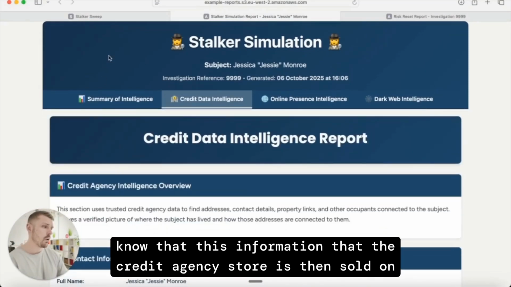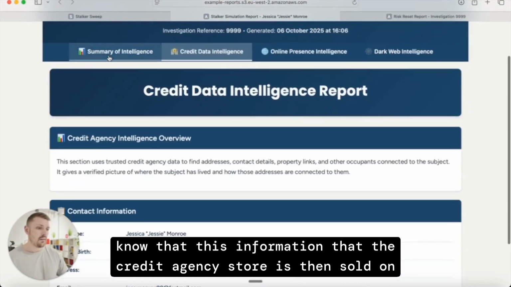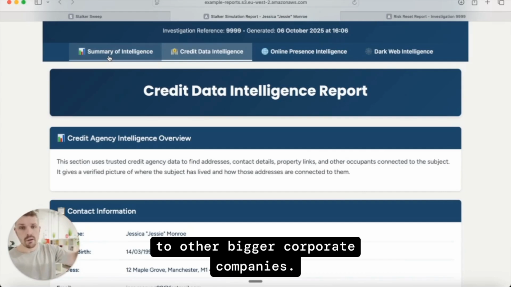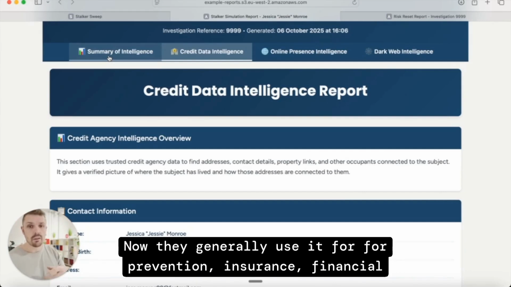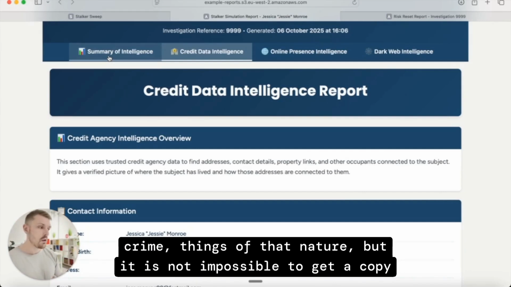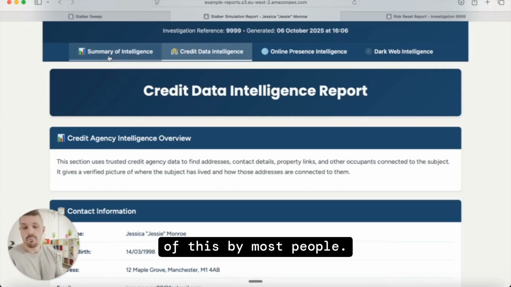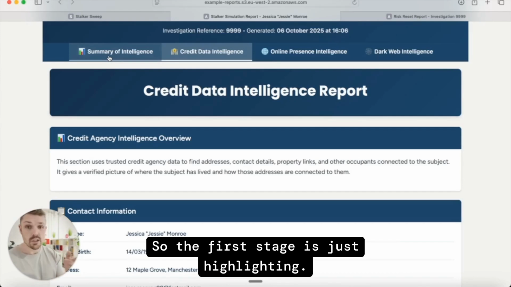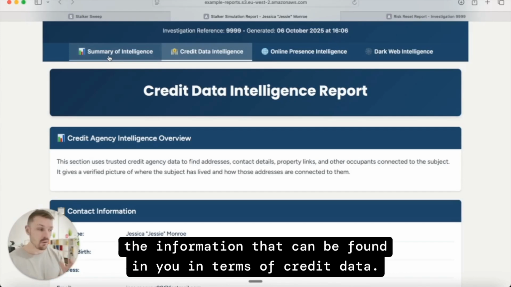And not many people know that this information that the credit agencies store is then sold on to other bigger corporate companies. Now, they generally use it for fraud prevention, insurance, financial crime, things of that nature, but it is not impossible to get a copy of this by most people. So the first stage is just highlighting the information that can be found on you in terms of credit data.